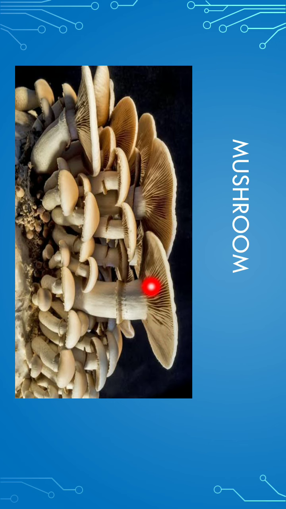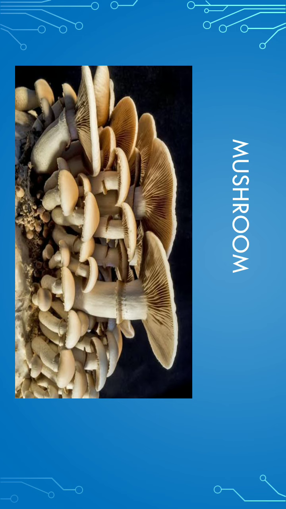These are known as gills, and actually these gills are the sporangia of the mushroom. Inside these gills spores are formed, and when the spores are released from the sporangia and fall on any surface and get suitable conditions of warmth and moisture, they also grow into a new mushroom.